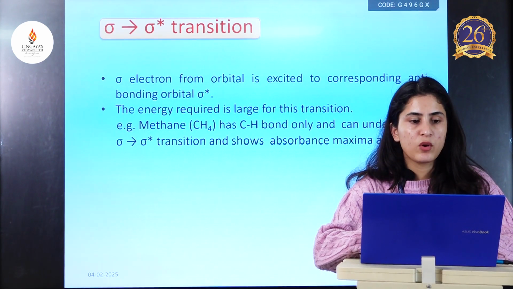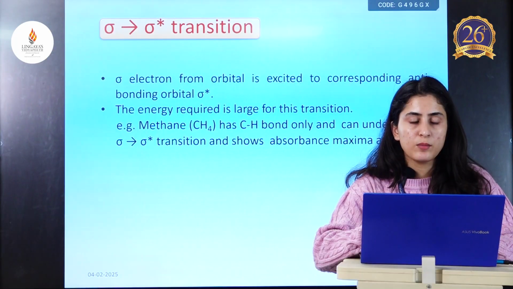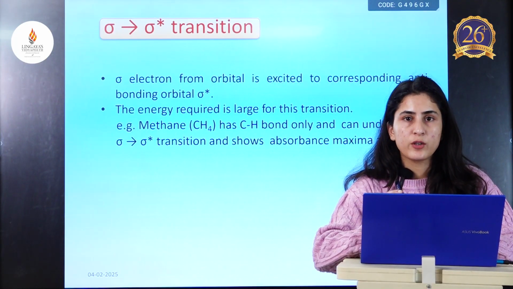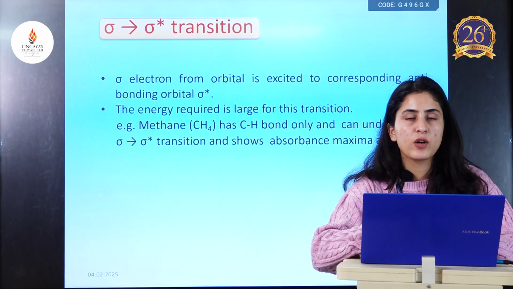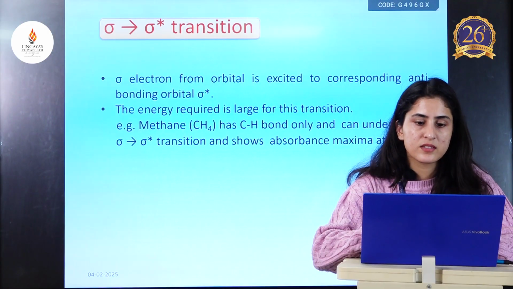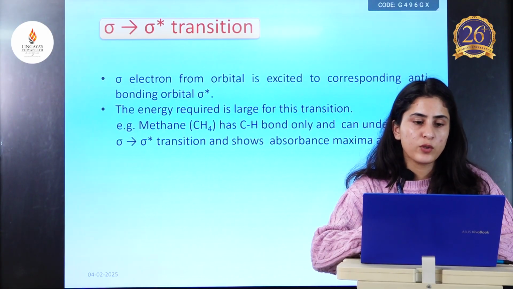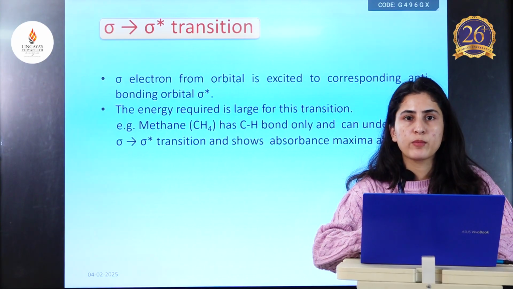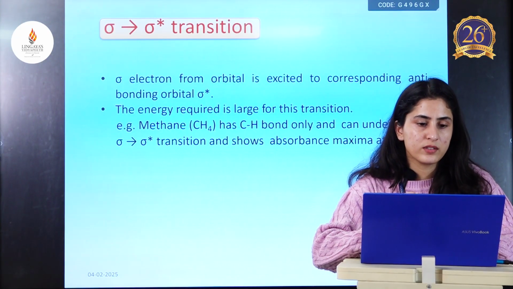We all know a sigma bond is highly stable and very hard to break, so we require a very high amount of energy to break it. This amount of energy is not available in UV visible spectroscopy, so this type of transition cannot be seen in UV visible spectroscopy.